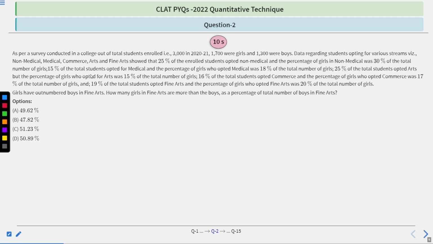Here, the passage given to you is the same passage. Let me just quickly go through it. 25% of students enrolled opted non-medical. Percentage of girls in non-medical, 30% of the total number. 15% of total students opted for medical.